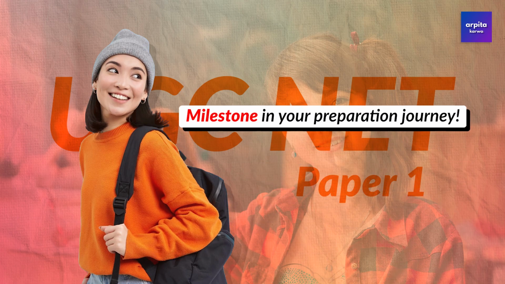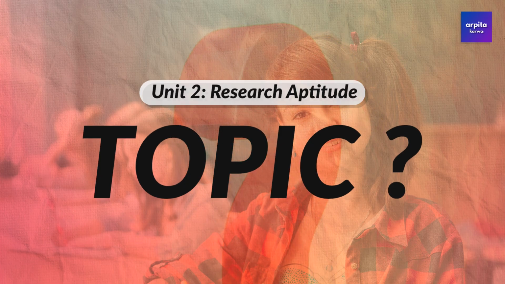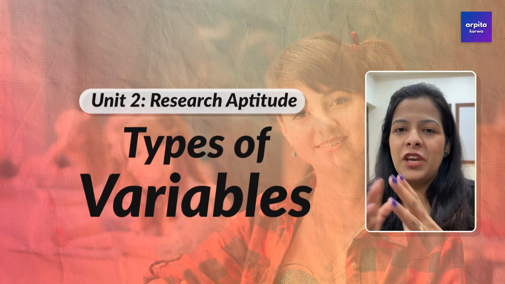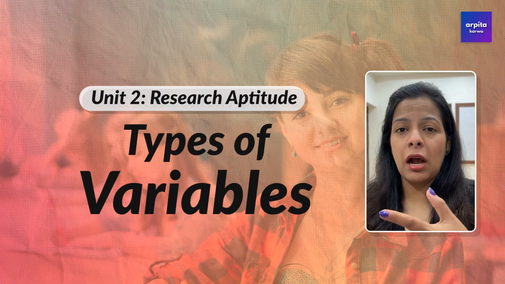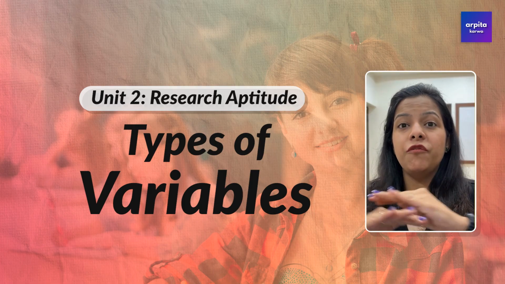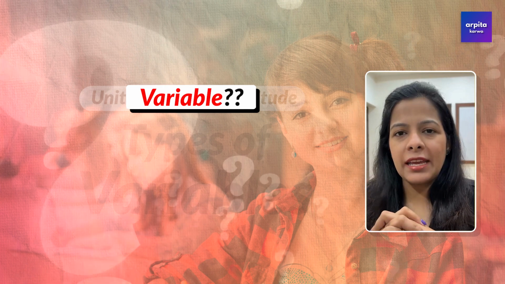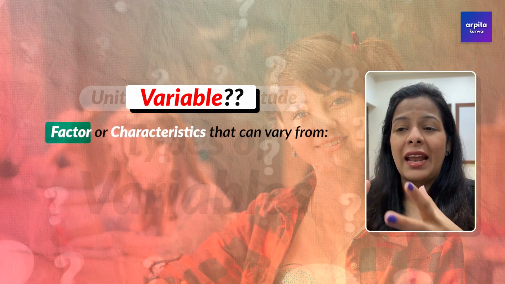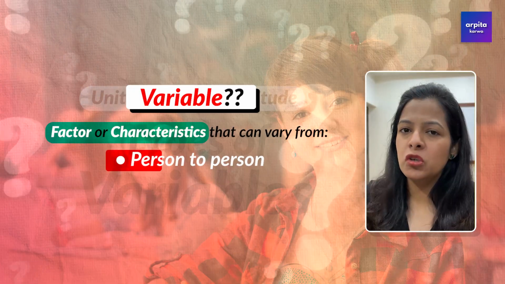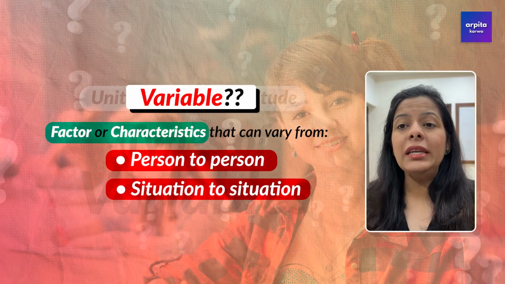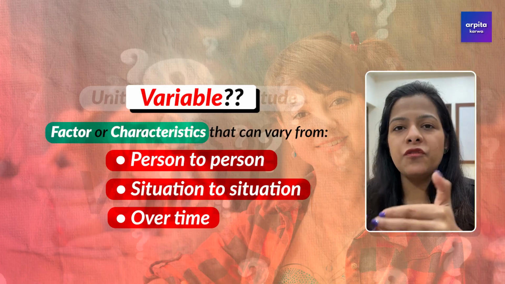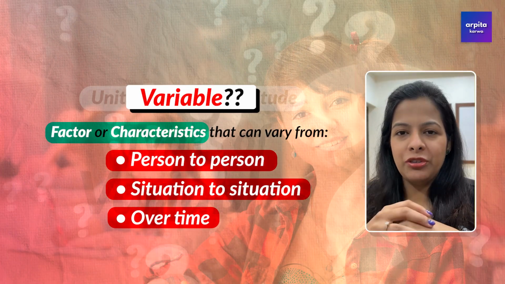Today we are diving into an essential topic from unit number 2, research aptitude, a concept that forms the backbone of any well-structured research study, and that is types of variables. Now, before we break down the types of variables, let's set the foundation by understanding what is a variable. In everyday life, we encounter numerous factors or characteristics that can vary from person to person, situation to situation, or even vary over time. These factors are what we call variables.